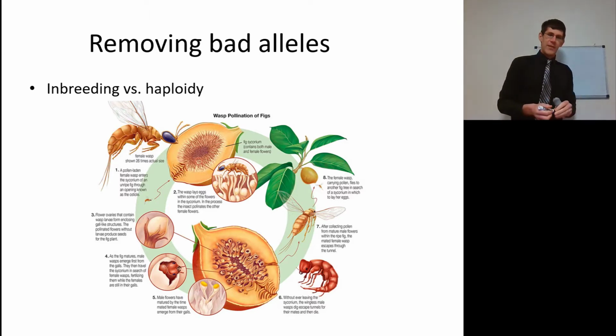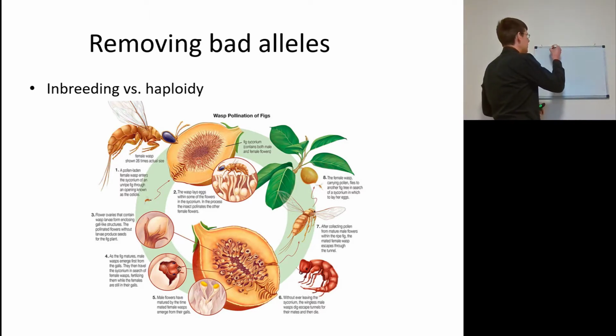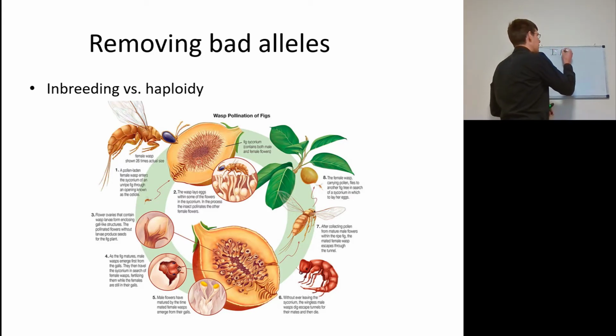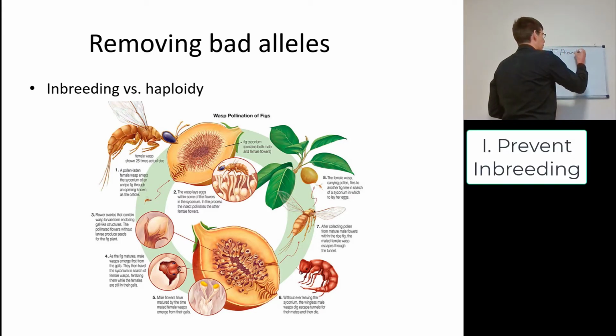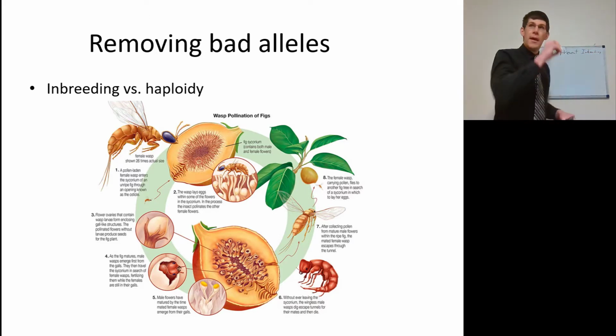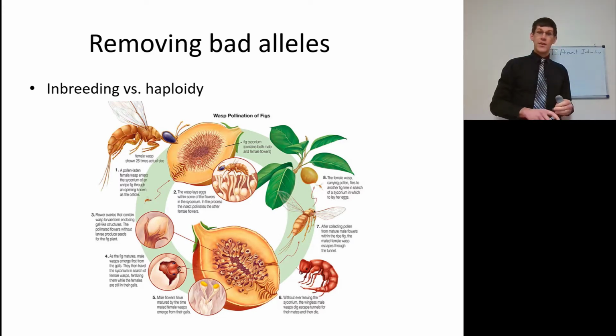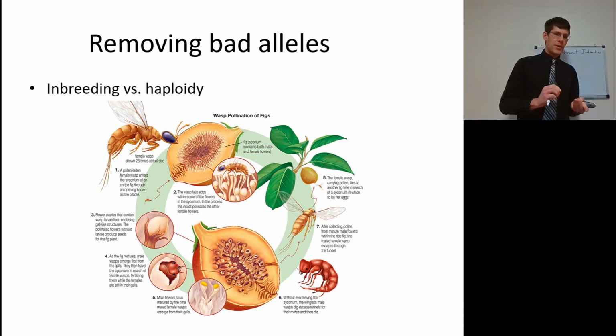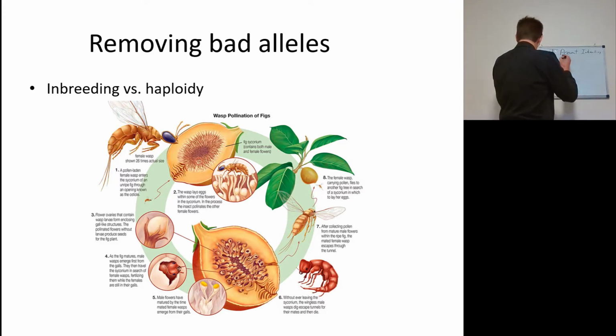One of the first ways is to prevent inbreeding. Now, there are a couple ways that inbreeding can be prevented. This is not really one of them. So, to prevent inbreeding, an organism is going to want to be able to know what are genetic relatives and then not mate specifically with them. However, not all organisms have that choice, and some have evolved novel ways of dealing with inbreeding depression, one of which is the elimination of bad alleles.